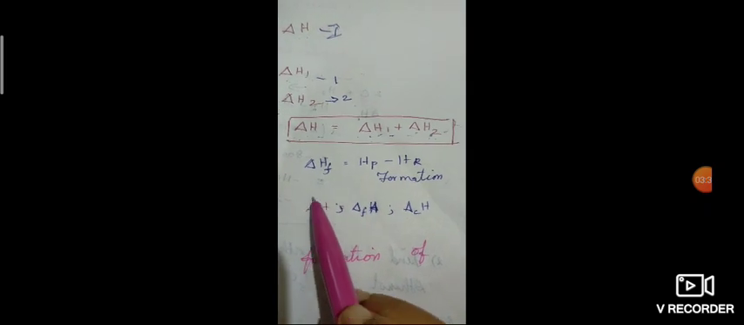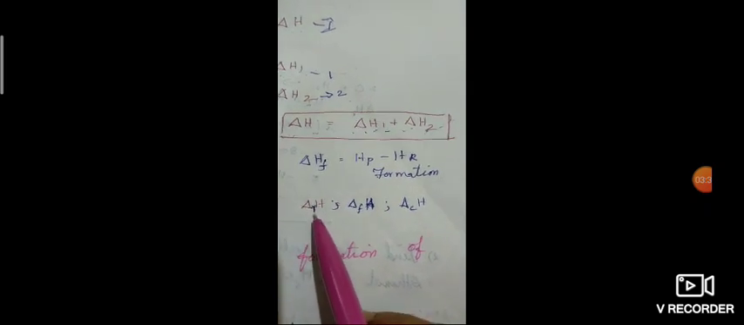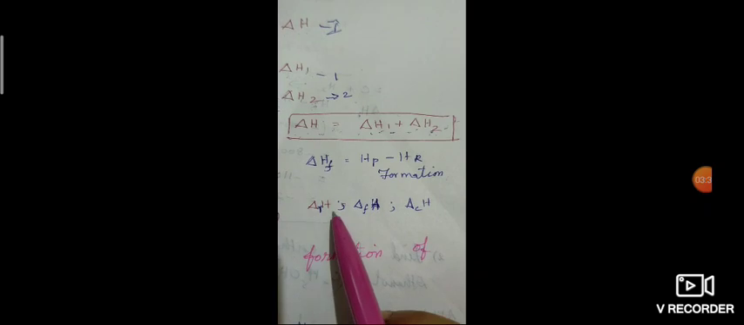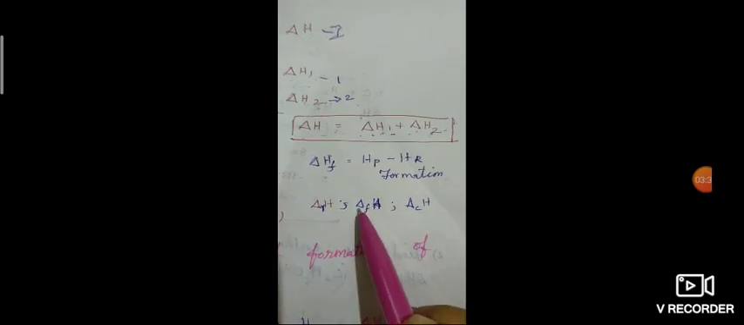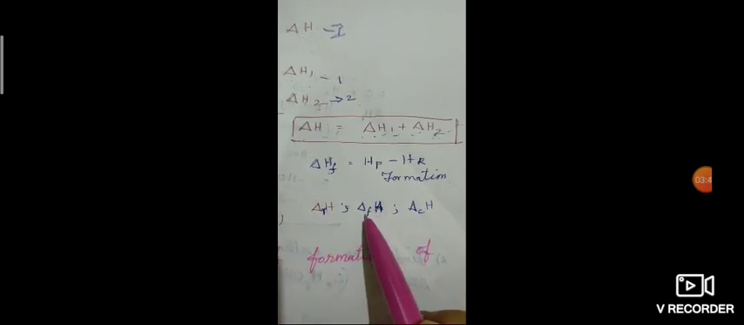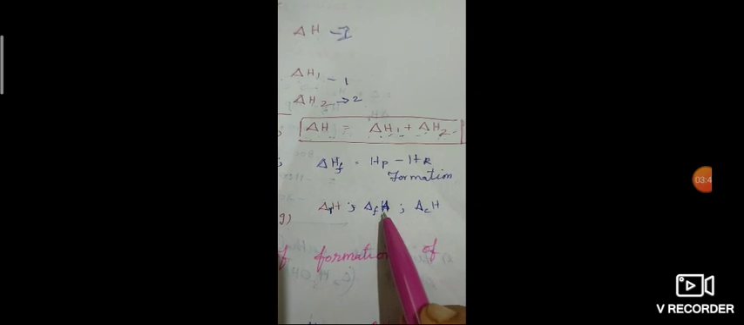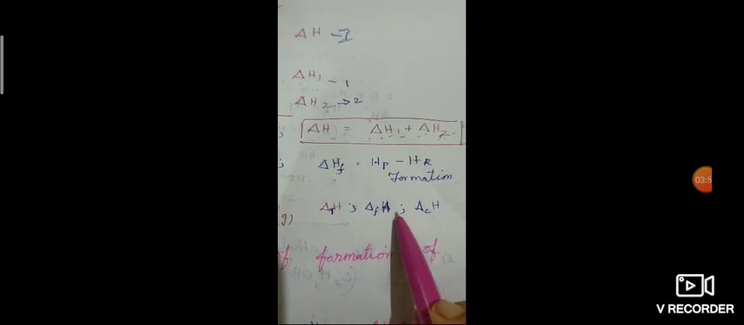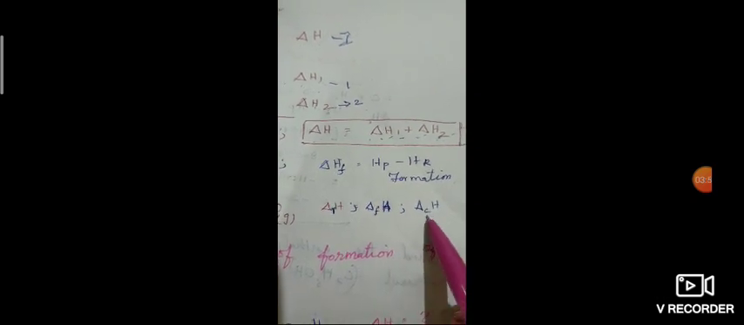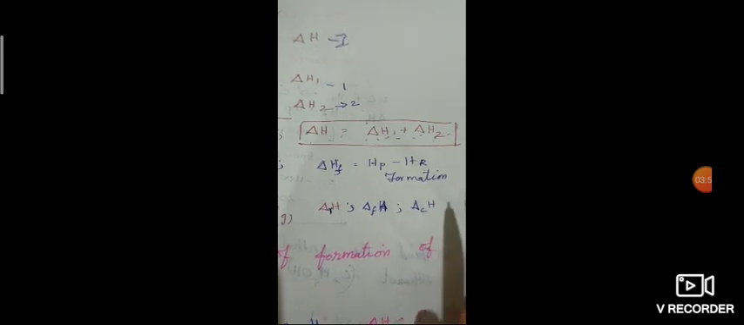Delta HR is known as heat of reaction. Delta HF is the enthalpy of formation. Delta HC is the enthalpy of combustion. So enthalpy of reaction, you know, is for common reactions.